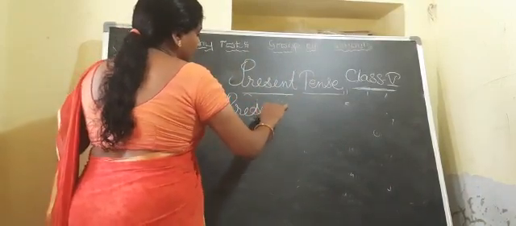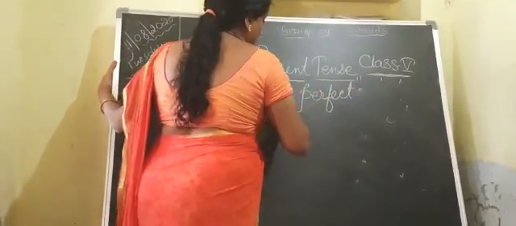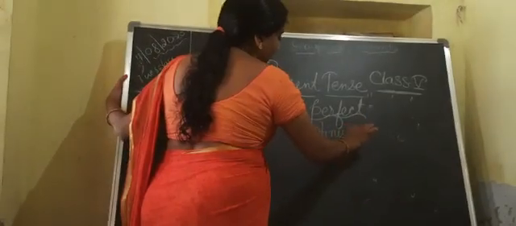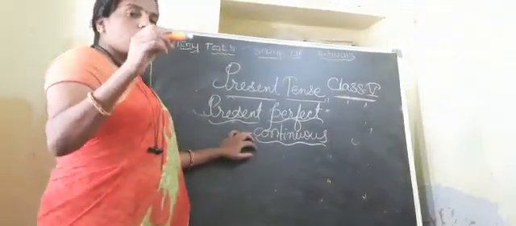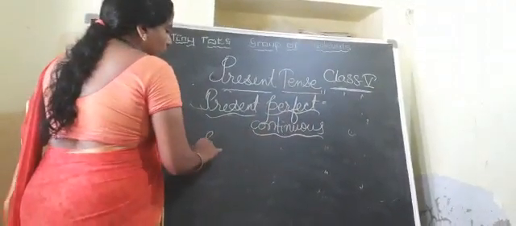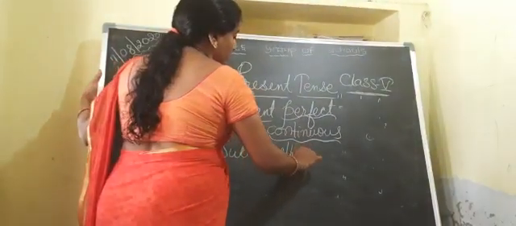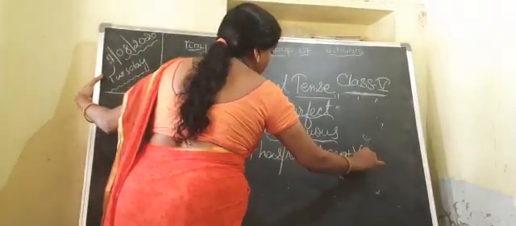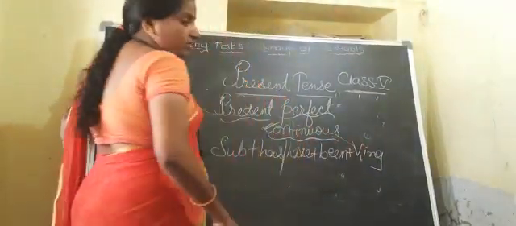Present perfect continuous. See children, as you see, present perfect continuous is a tense which is used to denote the actions which already started in the past and still now they are going on. To denote such type of actions, we use along with the subject has or have plus been plus V1 with ing. Whenever we are talking about the continuous, we have to use V1 with ing.